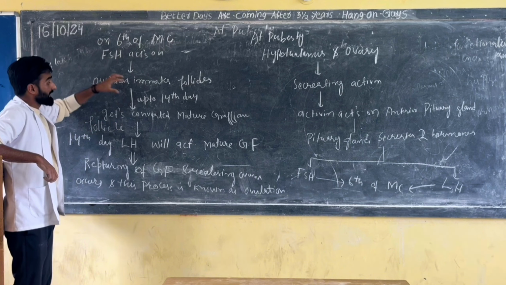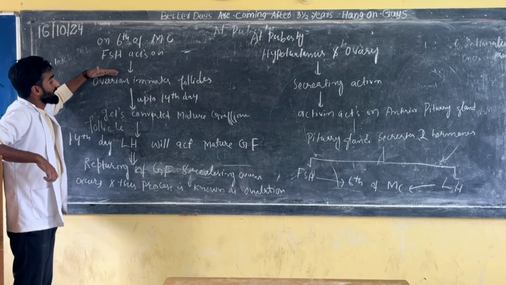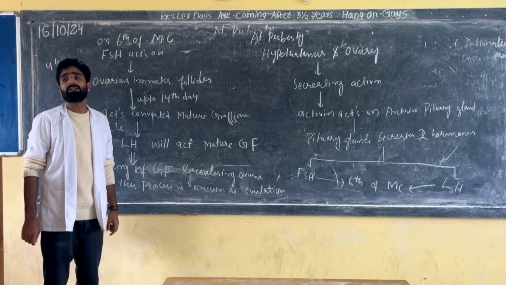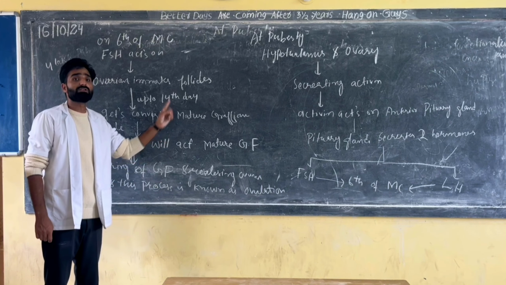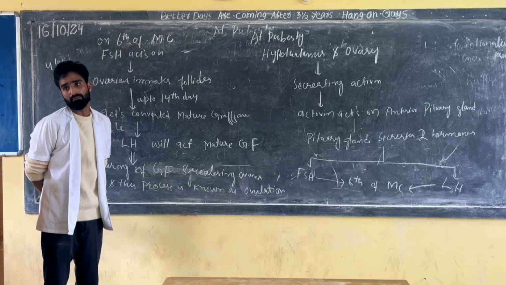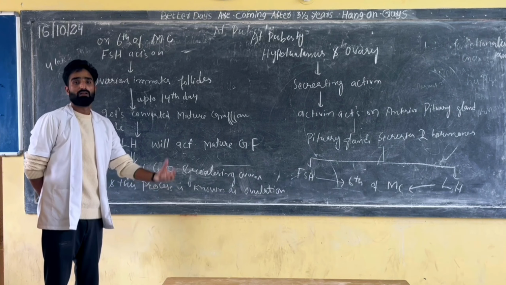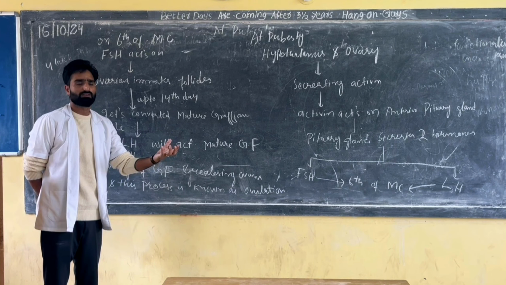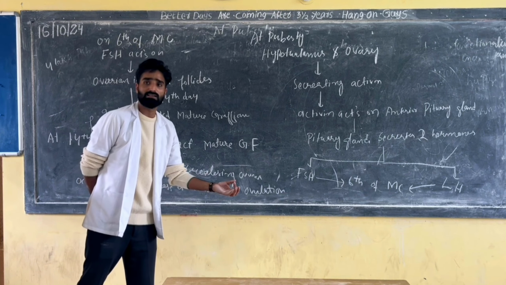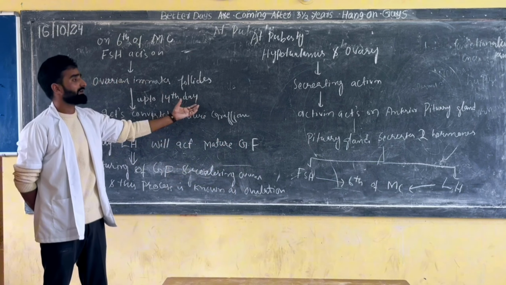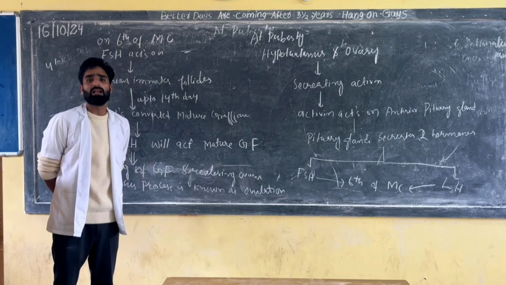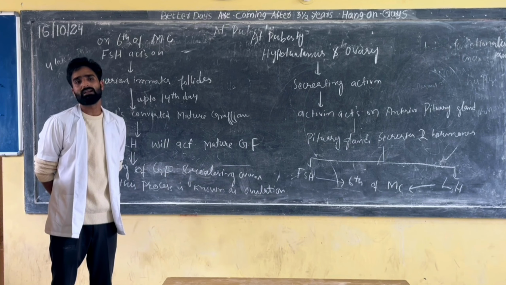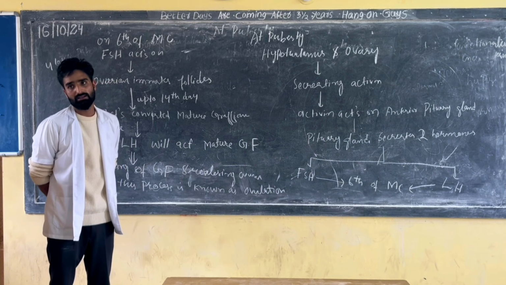In between that, when immature follicles are getting converted into the mature Graafian follicle, this mature Graafian follicle is secreting a hormone, that is estrogen. That estrogen will act on the endometrium. It will increase the cell number and form a layer known as the functionalis endometrium. The hormone which increases the cell number is known as a hyperplasic hormone.